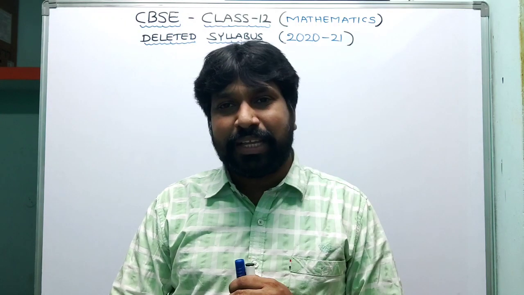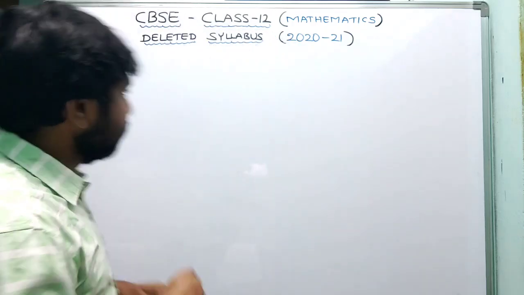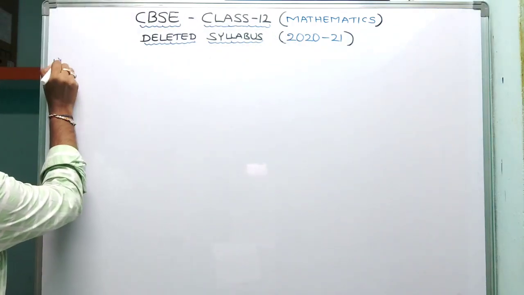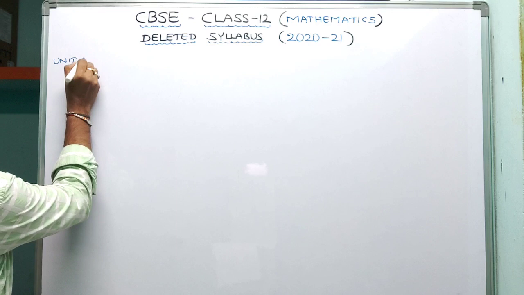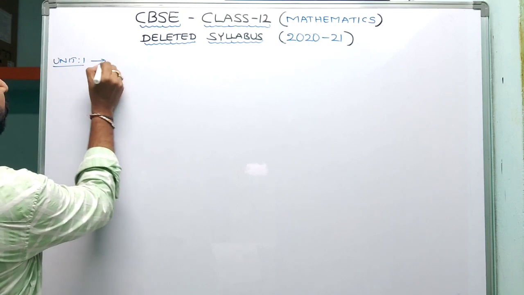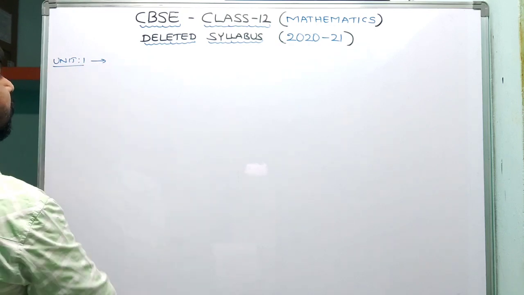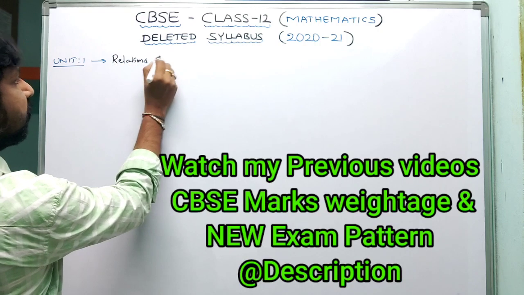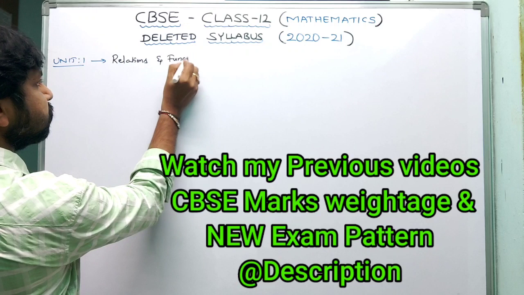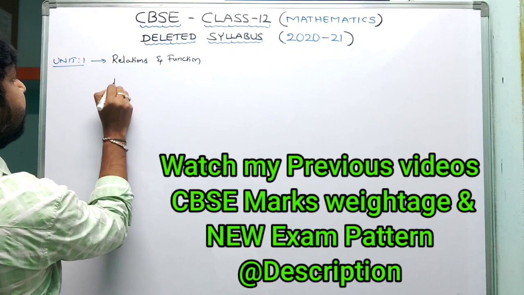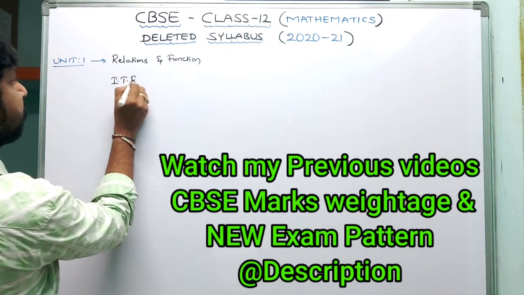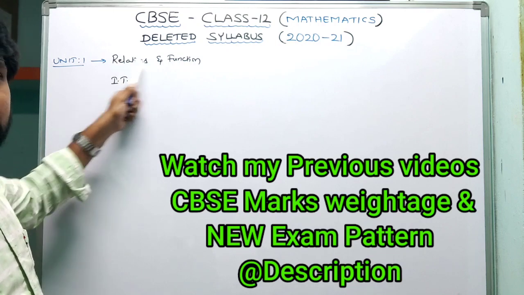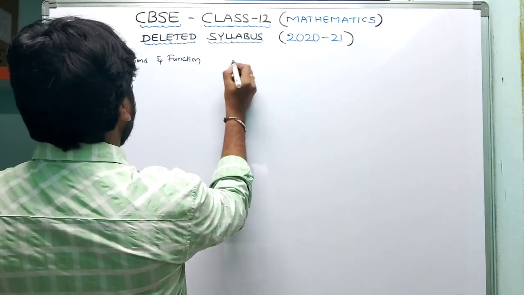Your first unit is relations and functions. Unit 1, friends. In this unit 1, the first topics are relations and functions, and ITF, inverse trigonometric functions. There are two chapters: one is relations and functions, another one is ITF.